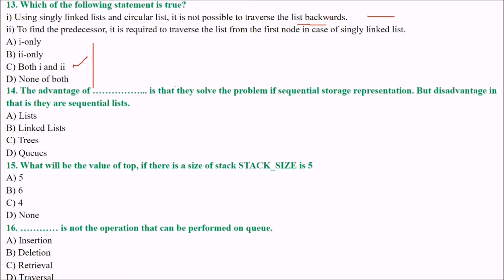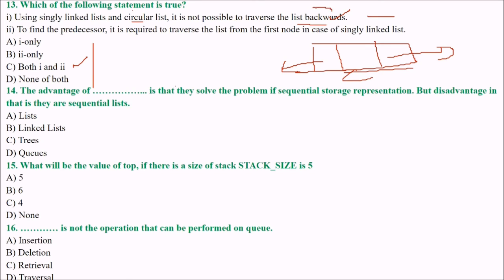Okay, it is absolutely correct. It is only possible when we use, not DQ. DQ is another form. When you have a linked list, unless you have a doubly linked list, you cannot go backwards. Singly linked list and circular linked list, we can only traverse in one direction, not the backward direction. For that, you have to use not DQ but doubly linked list.